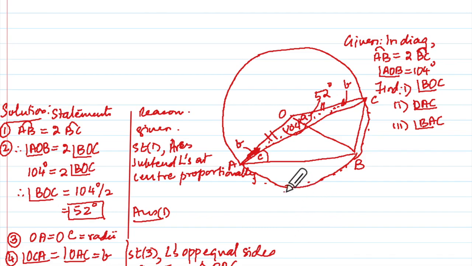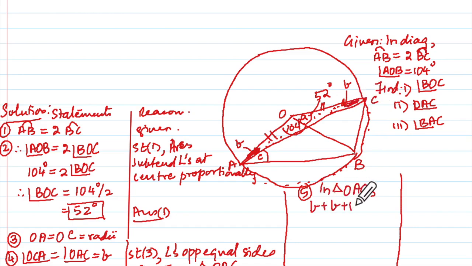After this, what will we write? If this is B and this is B and this one is 104 and 52. Can I find B then? So what you'll say? In triangle OAC, and if you write here B and B, then you don't have to write the name of the angle.